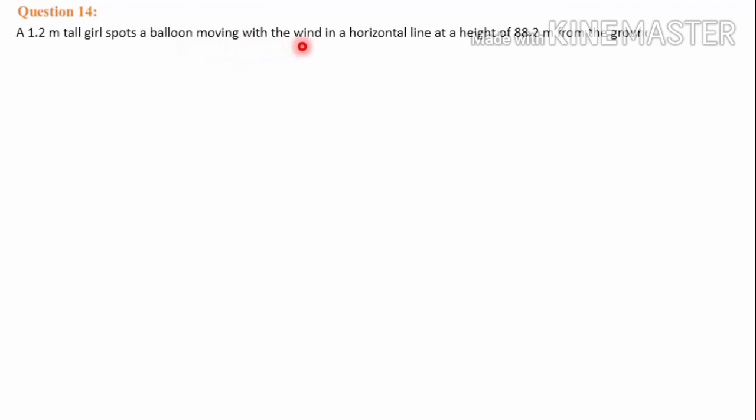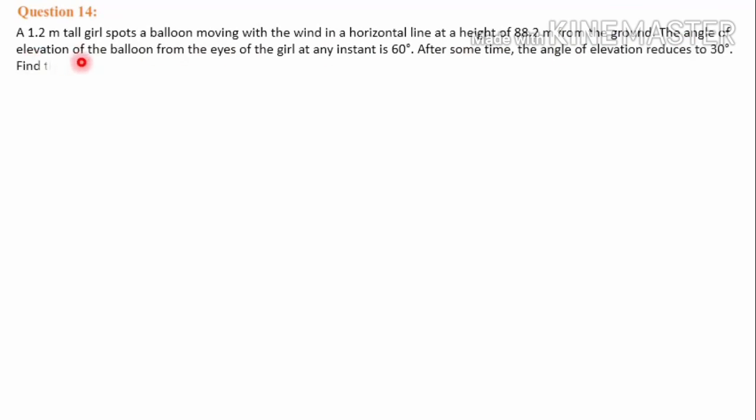Next we shall discuss question number 14. The question is, a 1.2 meter tall girl spots a balloon moving with the wind in a horizontal line at a height of 88.2 meter from the ground. The angle of elevation of the balloon from the eyes of the girl at any instant is 60°. After some time, the angle of elevation reduces to 30°. Find the distance traveled by the balloon during the interval.